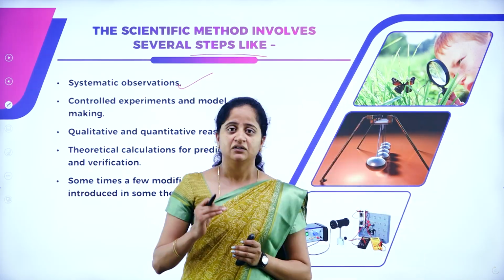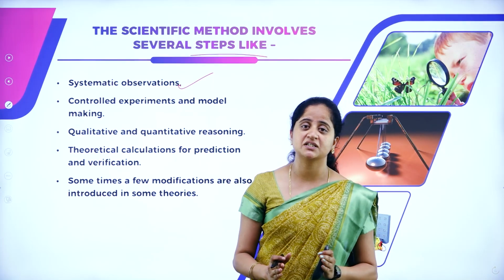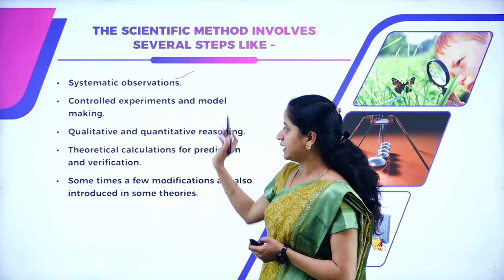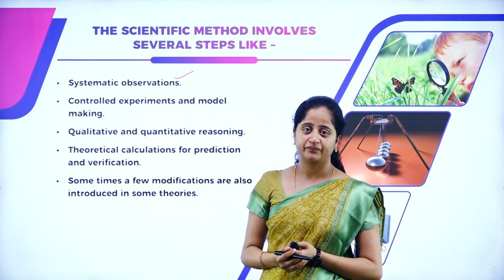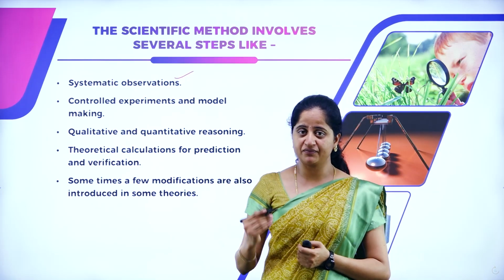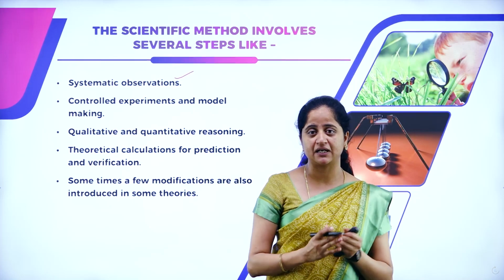The first thing, to study about something or to know about something, systematic observation is very important. And the next one is controlled experiments and model making. So what is this controlled experiments and model making? After the observation of certain things, we have to perform some experiments regarding that in our laboratories.